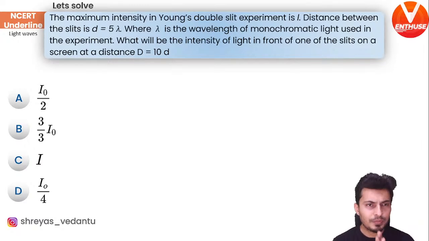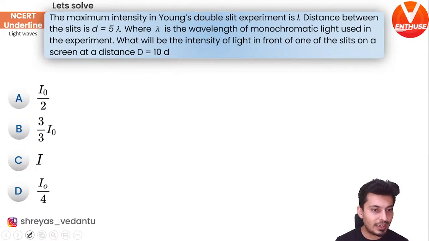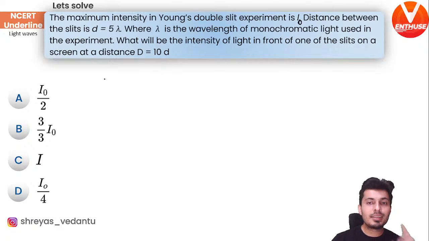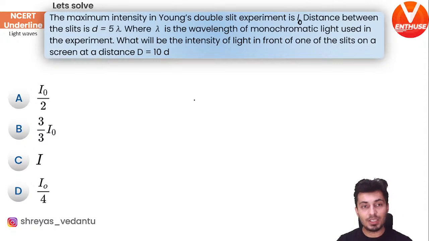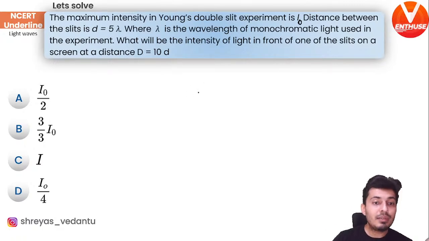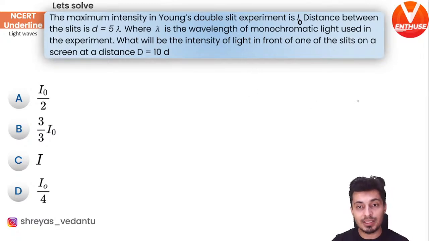Very interesting question. The maximum intensity in YDSE setup is I naught, because you can see in the options I naught is there. So this is supposed to be I naught. The distance between the slits is 5 lambda. Lambda is the wavelength of the light. What will be the intensity of the light in front of one of the slits on the screen at a distance D, which is equal to 10d? Intensity of the light in front of one of the slits.